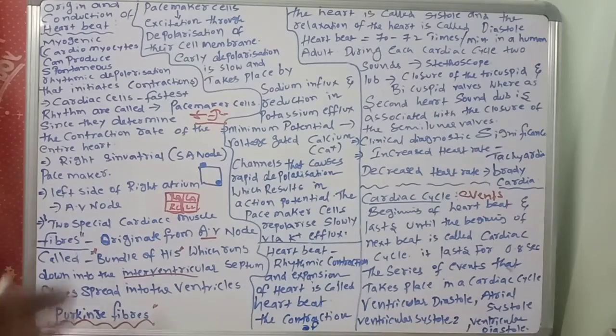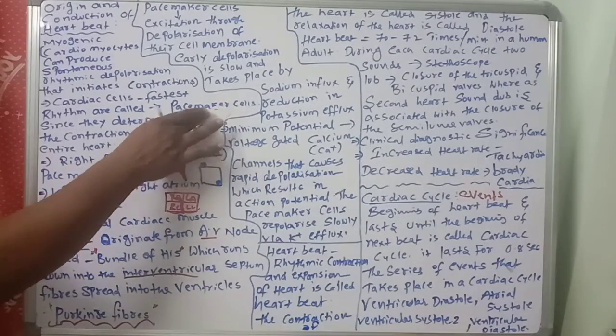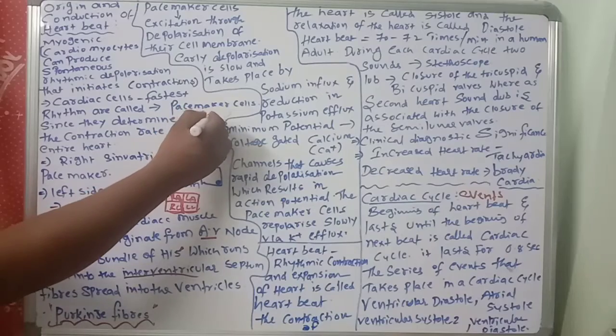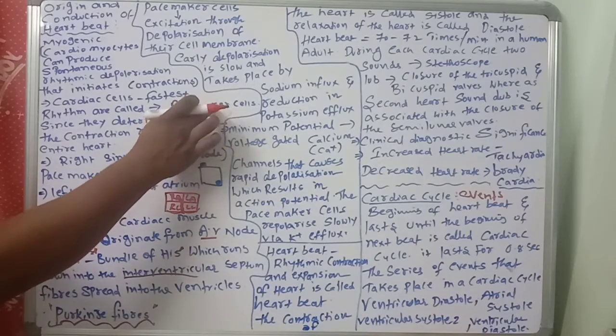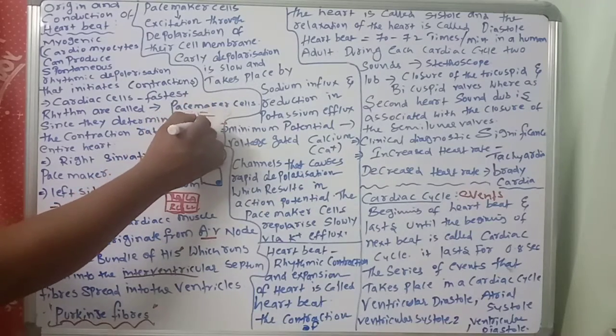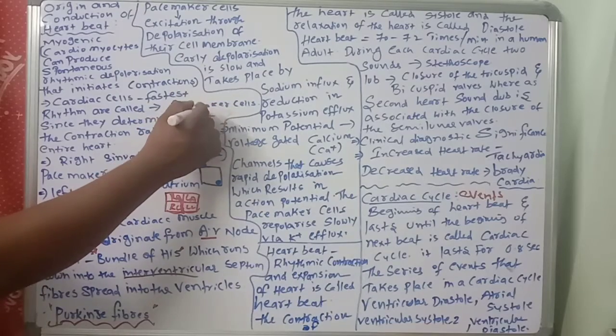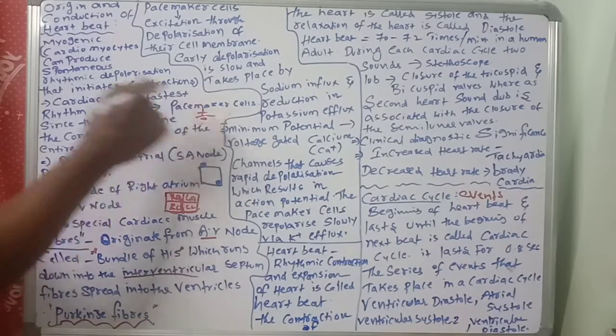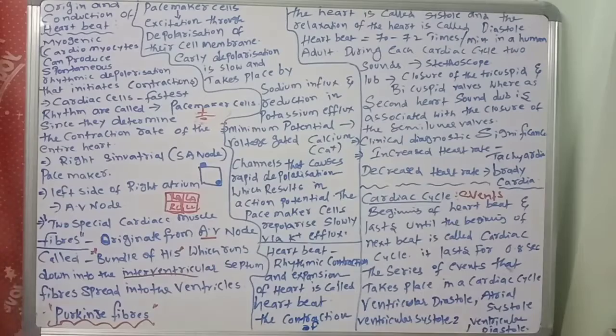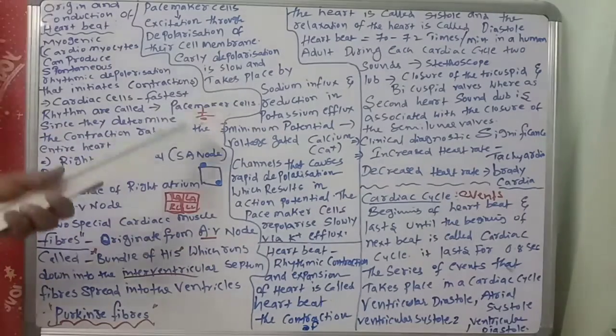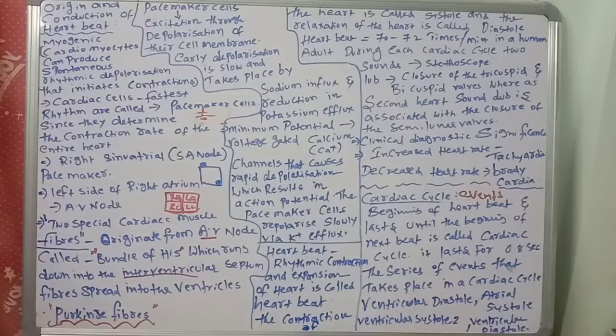What is depolarization and what is repolarization? That is important. Plus outside and minus inside is polarized; minus outside and plus inside is depolarized; and when it returns to plus minus, it becomes repolarized. You don't need to worry about this point. We will discuss it effectively in the conduction of nerve impulse. But up to then, you should remember these points.